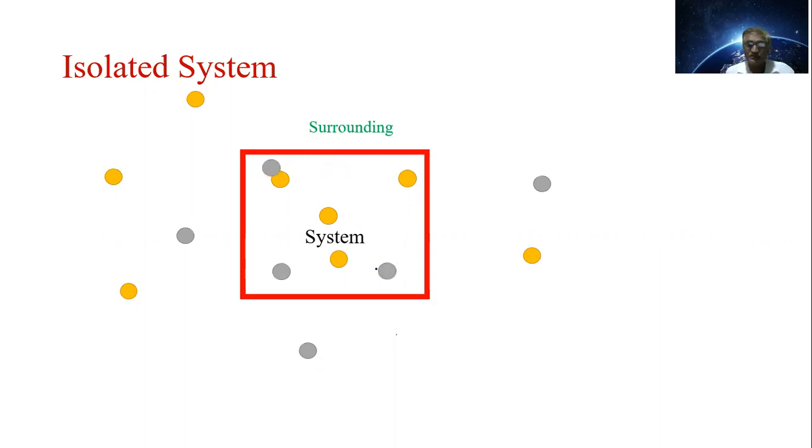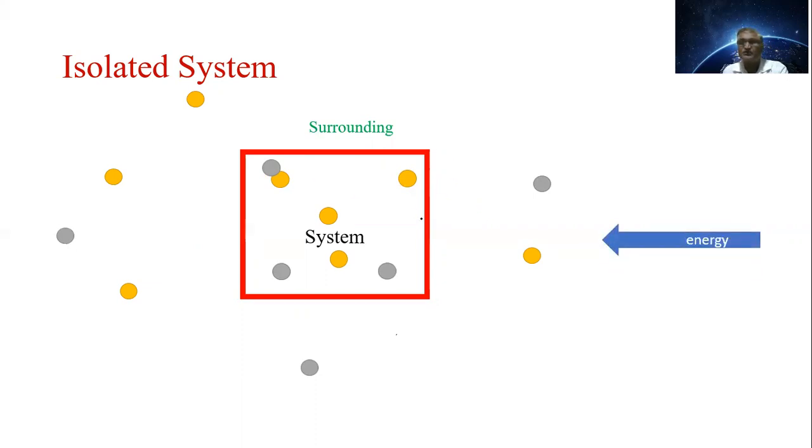बघा या ठिकाणी, that you can see here, particles cannot leave the system. System च्या बाहेर हे particle जाऊ शकत नाही. Now the particles of the surrounding cannot enter into the system. आतमध्ये नाही जाऊ शकत आहे ते, बघा या ठिकाणी. That you can see here. They may move here outside this system. Surrounding मध्ये move होत आहेत बघा ते, but they cannot enter into the system.